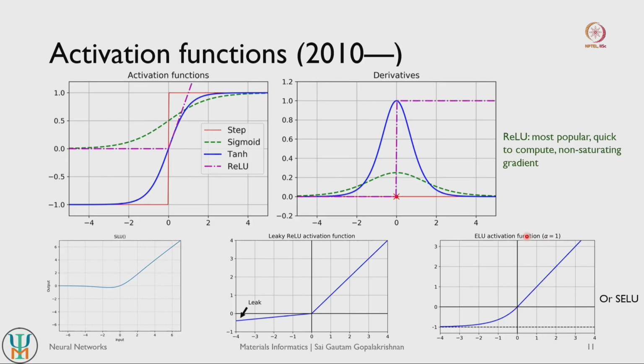here. And you also have the ELU activation function, which is exponential, so the leaky part here is exponentially dependent. Initially you still have a fairly large gradient, but then the gradient saturates as the inputs become more and more negative. So there are various possible activation functions that we can use. There is also a SELU activation function that I have not indicated in the graphs here. Although there are lots of different activation functions, ReLU still turns out to be one of the most commonly used activation functions.